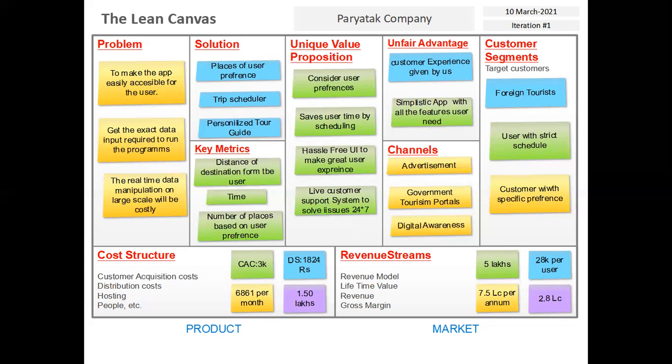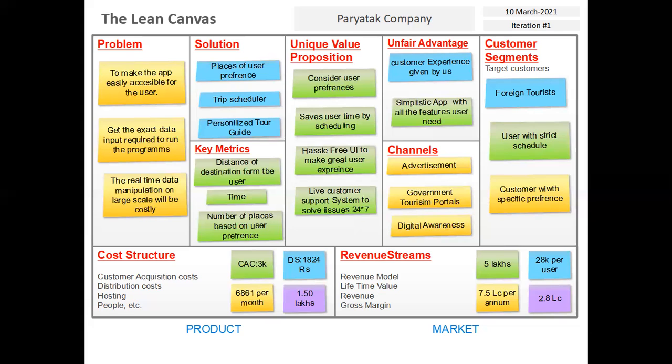The next cost is distribution cost, the cost for reselling our product. We just have to register our app on the Play Store one time, which is 1,824 rupees. For the hosting, we have to get a dedicated server for our use, which is 6,861 rupees per month. And the next is people, etc. It's around 1.5 lakhs.